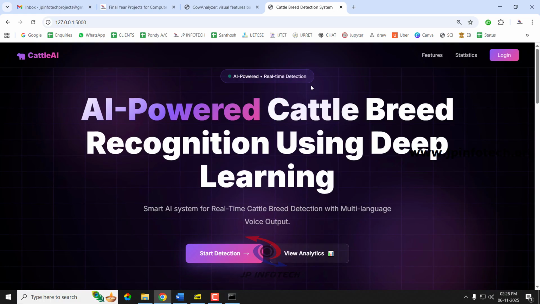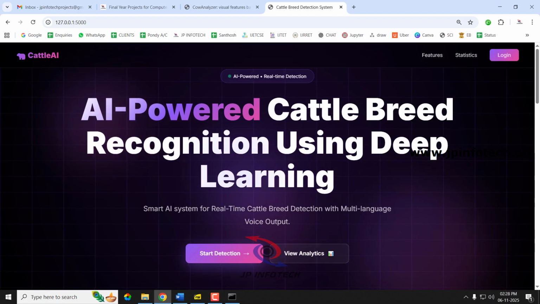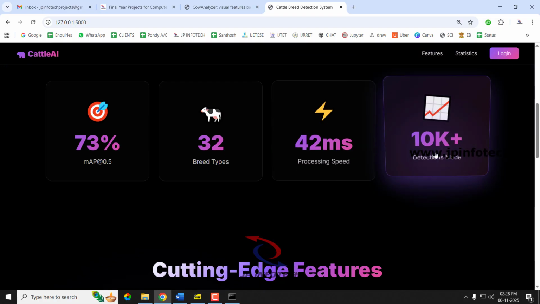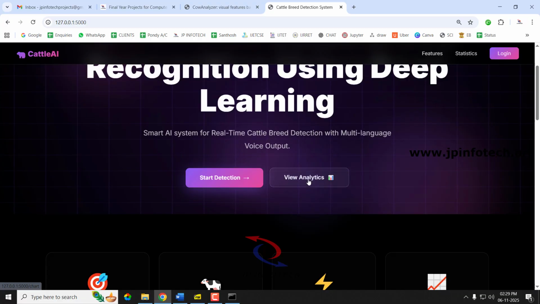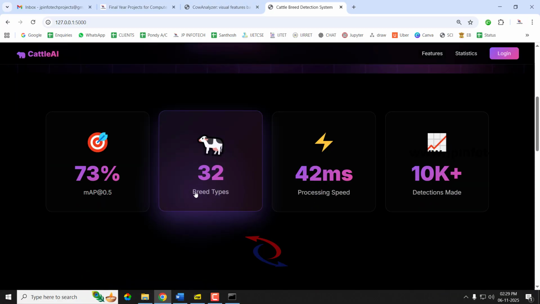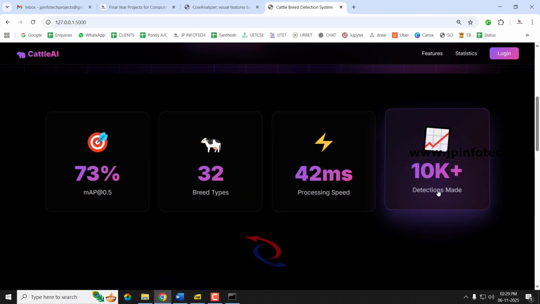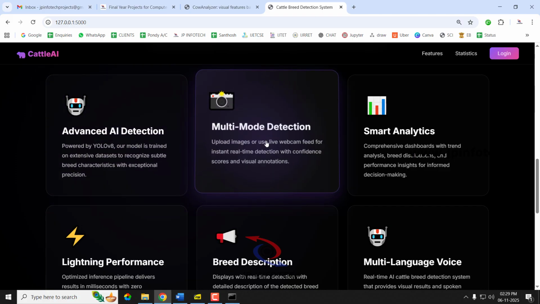Now you can see the project home screen or welcome screen with the project title, AI powered cattle breed recognition using deep learning. Here on the home page you can see the statistics and what all features are available. It shows the mAP value, number of breed types, processing speed, detection mode, and features like advanced AI detection and multi-mode detection.